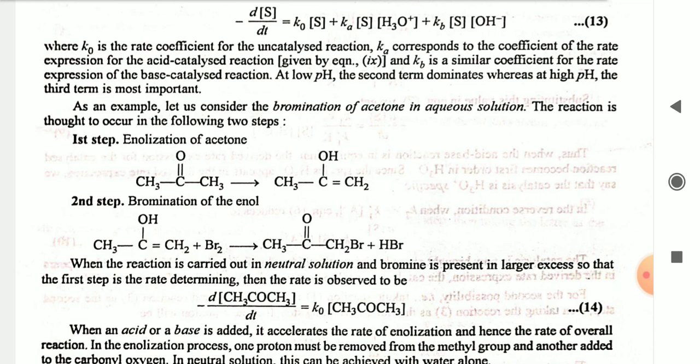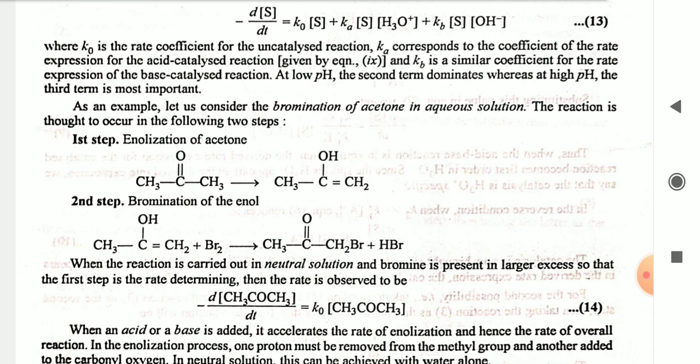As an example, let us consider the bromination of acetone in aqueous solution. The reaction is thought to occur in the following two steps. First step, enolization of acetone. Second step is the bromination of enol. When the reaction is carried out in a neutral solution and bromine is present in large excess, so that the first step is the rate determining step, the reaction is observed to be minus d CH3COCH3 by dt is equal to K naught CH3COCH3.